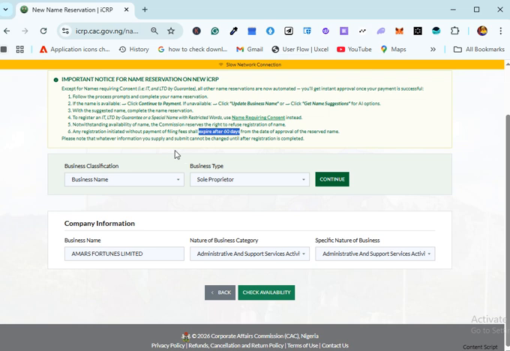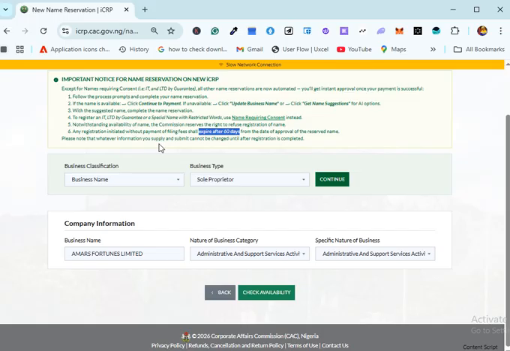If you reserve a particular name with CAC and you do not make use of that name within 60 days, and this 60 days does not mean that it's only for business name and company. It applies even to IT, that is NGO, church, mosque, anything you want to register. If you reserve a particular name and you've paid for it, from that date of approval, your 60 days start counting, right?